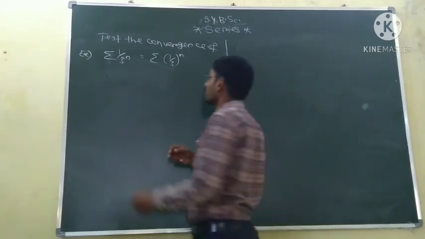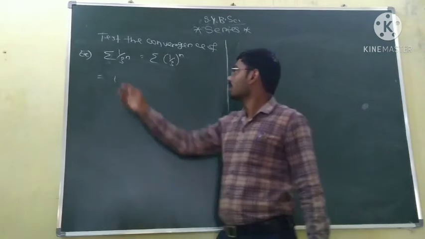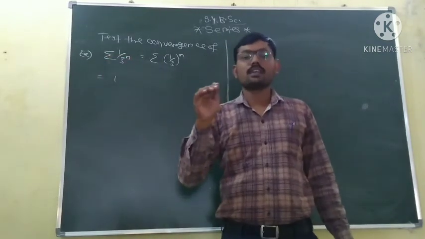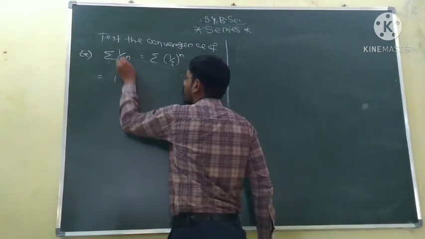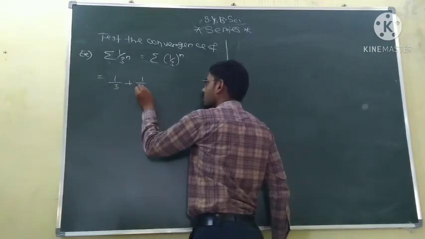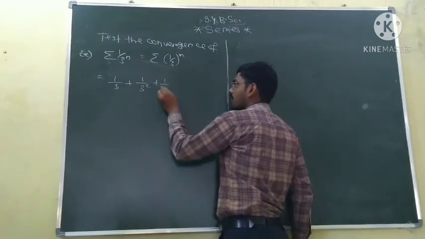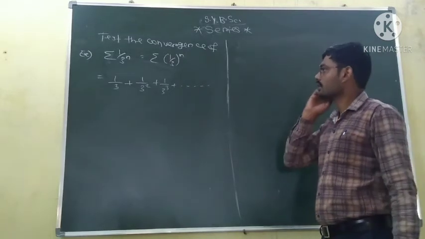Here the summation limits are not given, which means the summation is from n equal to 1 to infinity. Put n equal to 1, we get 1 upon 3 raised to power 1, so 1 upon 3. Put n equal to 2, so 1 upon 3 square. Put n equal to 3, so 1 upon 3 cube, and so on. This is the series.